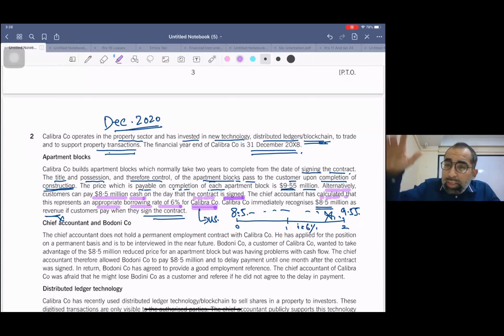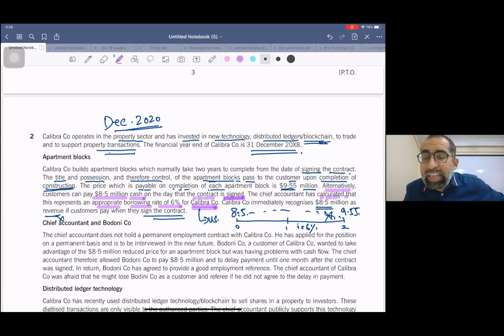And we have taken loan from our customers. Basically we are borrowing from customers now, and we are even paying the interest. See, 8.5 and 9.55, the difference is interest. So we are basically borrowing money from our customers on interest. So yes, this interest can be capitalized, easily capitalized, right? So we won't be making any entry of interest expense in this question.